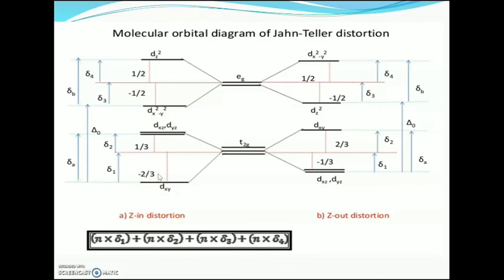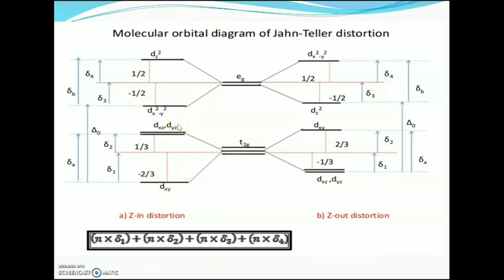The xy plane ligands move away, which means the z ligands move in. That is, the z-axis is compressed: the ligands on the z-axis are compressed and the ligands in the xy plane are elongated. That is called z-in distortion.